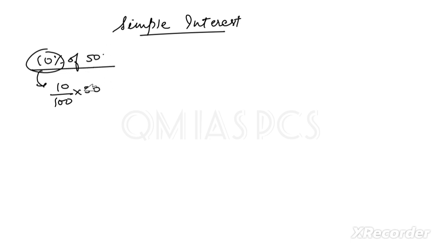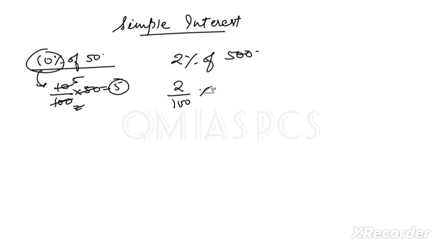So this is 2 and this will be 5. So 5 will be your answer. Similarly, 2 percentage of 500: 2 by 100 multiplied by 500. The zeros will be cancelled out, it will be 10. You got this value. Okay.